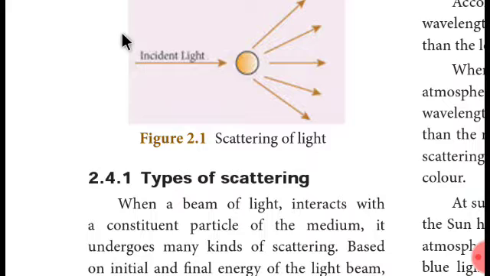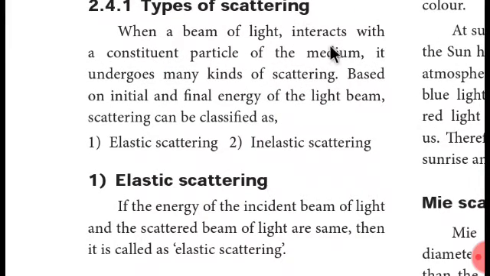So air is having particles, and this is that particle, so incident light is going to be dispersed by this particle, and that's called scattering of light. It undergoes many kinds of scattering. We'll be studying it later. Based on initial and final energy of the light beam, scattering can be classified as elastic scattering and inelastic scattering.